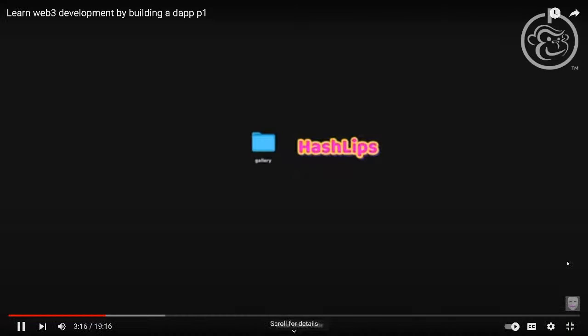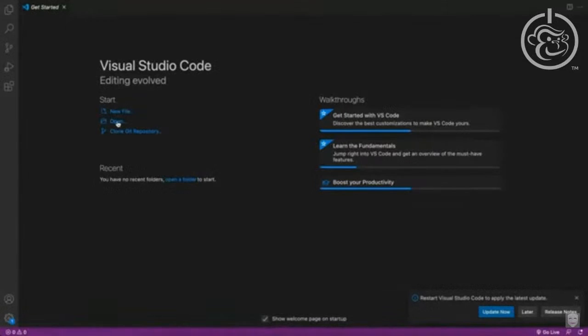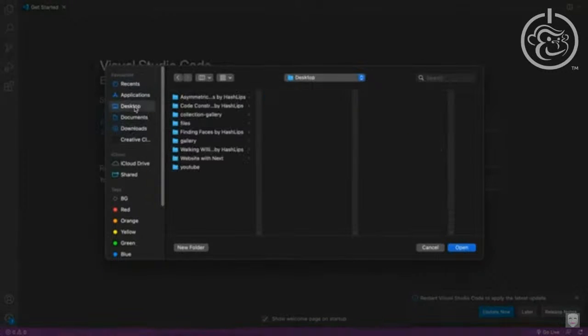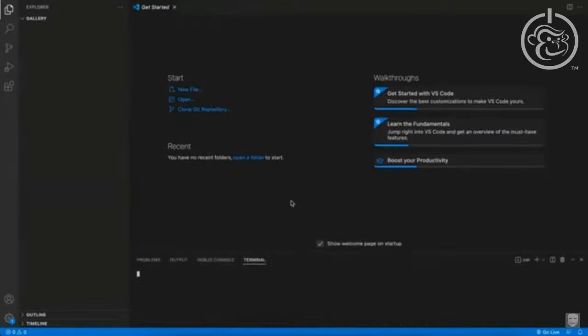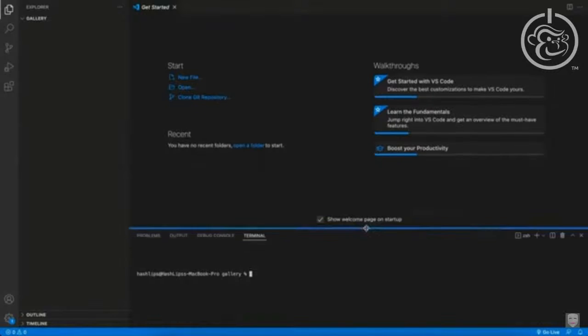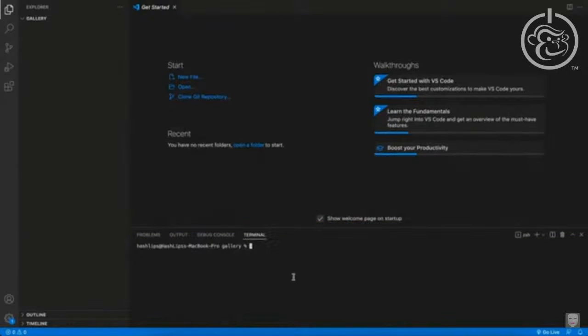The first thing that we want to do is actually get a working directory. I'm going to make a working directory and we're going to call it gallery. Now that we have this, what we can do is open Visual Studio Code and open that folder. I'm going to navigate to our gallery and open this. Next, go to the top tabs and click on Terminal, New Terminal. You should see a terminal pop up here at the bottom.